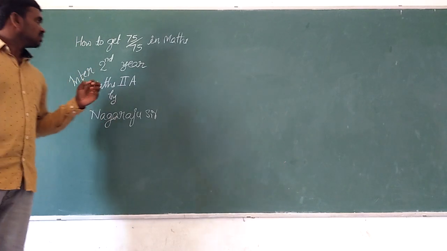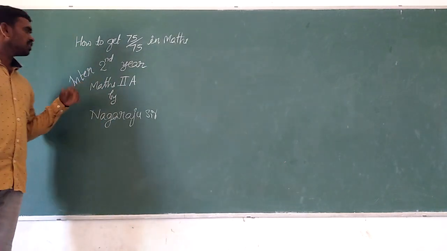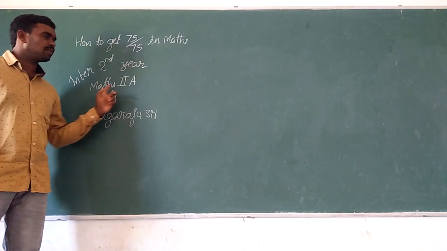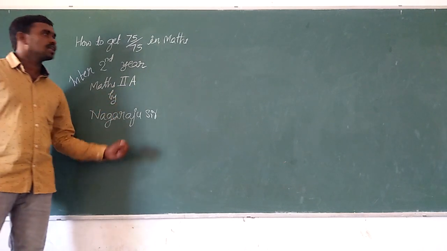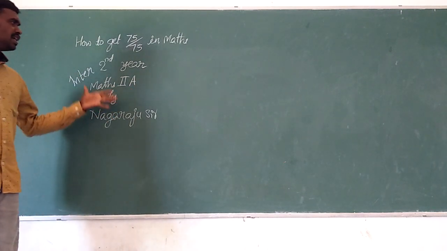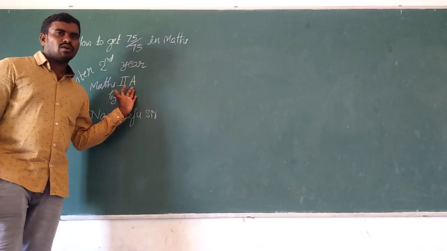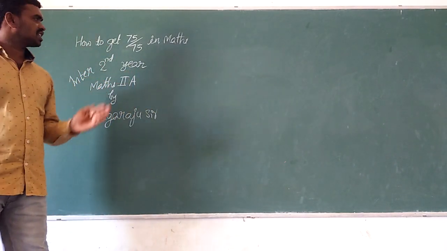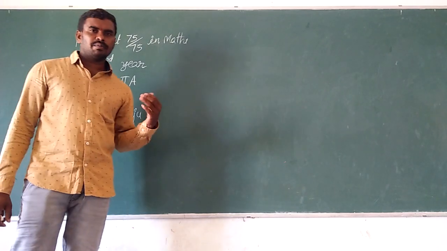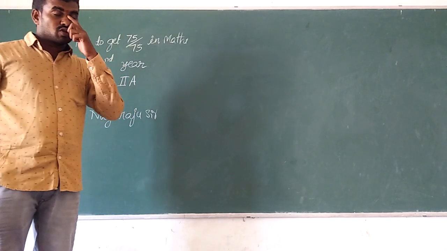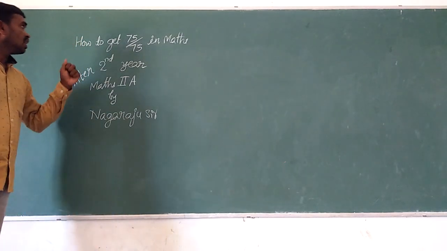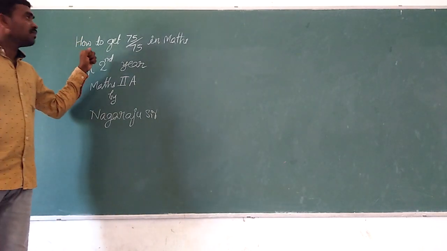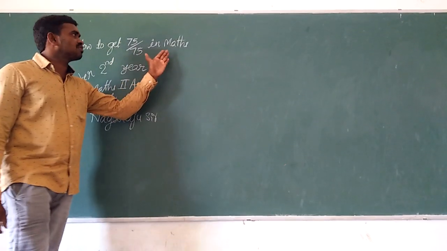In today's class we are going to discuss Inter second year Mathematics 2A, by me, Nagaraju sir. In this second year Maths 2A, we have already discussed what the topics are and the chapter-wise weightage in the previous video, so you can watch that again. And especially in 2A, how can we get 75 out of 75?